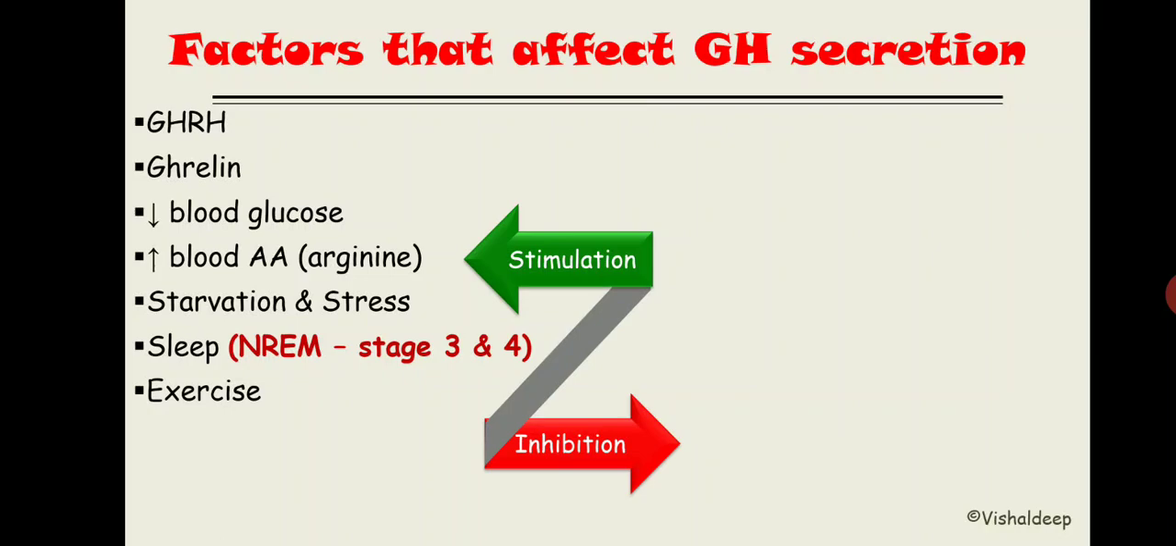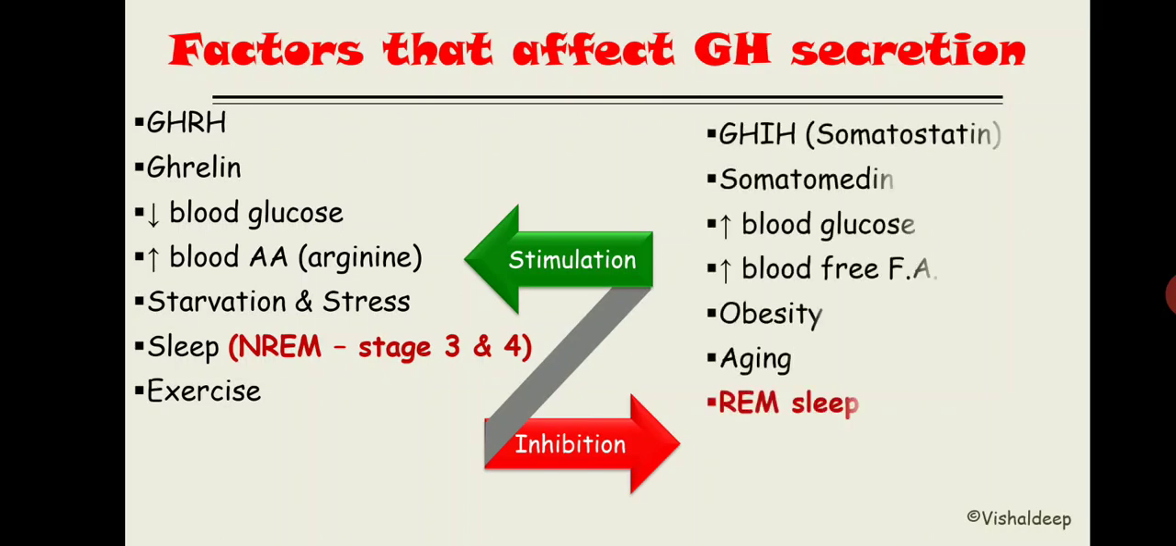Now the factors that are going to inhibit growth hormone synthesis are like this: somatostatin, GHIH, somatomedin, increased blood glucose, increased free fatty acid, obesity, aging, and REM sleep, rapid eye movement sleep. Right? So NREM is going to stimulate growth hormone synthesis, and REM sleep is going to inhibit growth hormone synthesis. This is all about growth hormone.